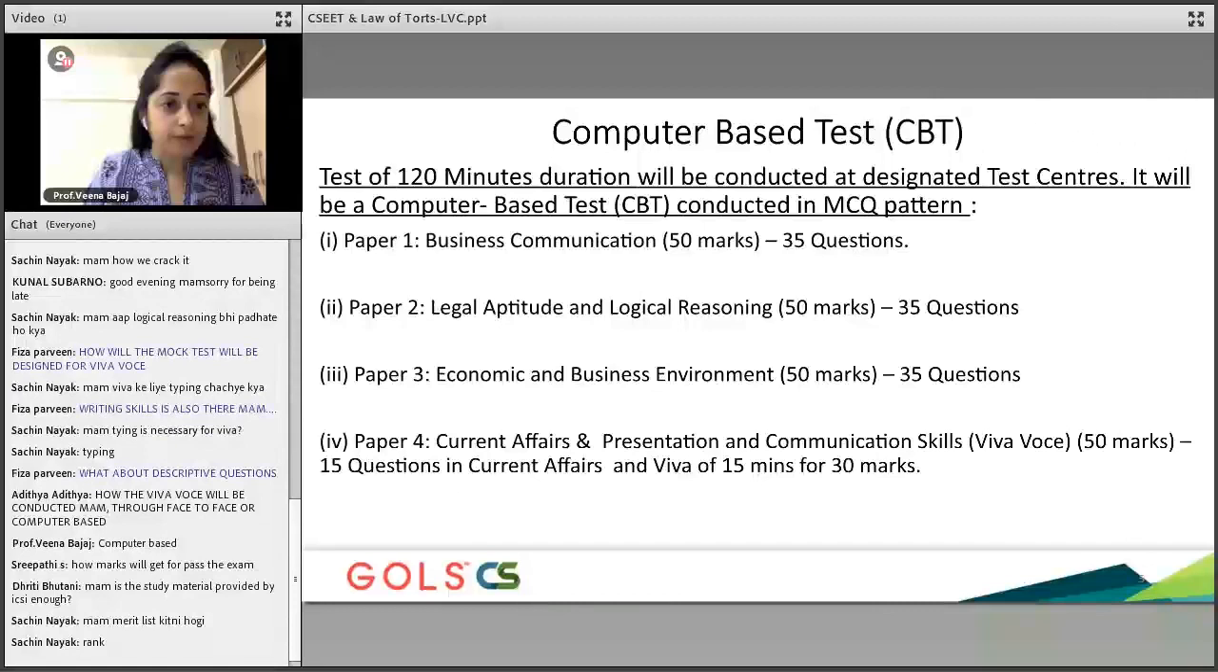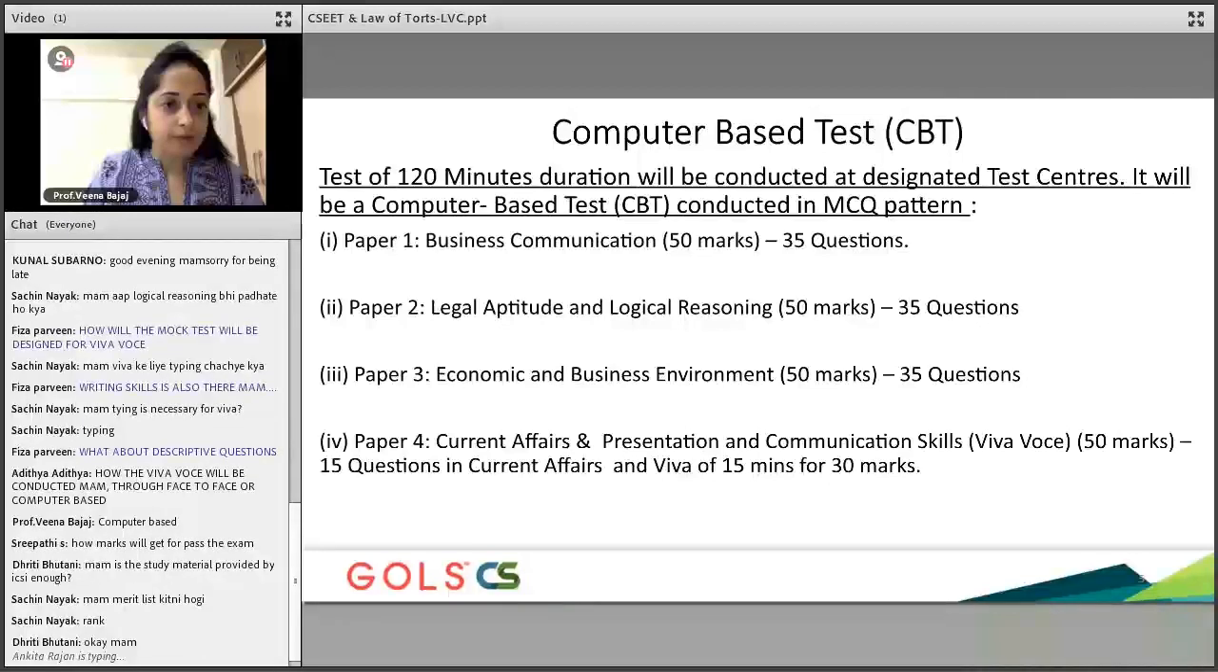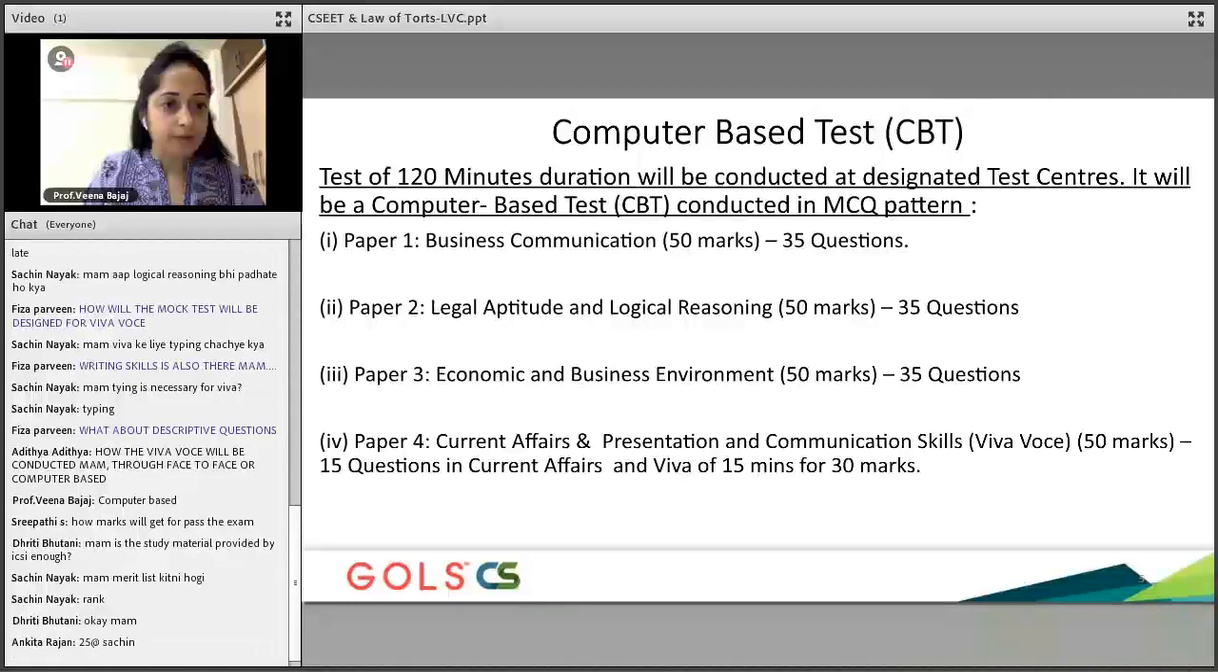Shripati, I'll just answer your question. Dhriti, yes, the study material which is provided by ICSI should be good, except for current affairs, where I would expect you to do a little bit of reading on the ongoing issues so that it becomes helpful. I have answered your question, Dhriti. Shripati, your question is still pending. I will answer it. Sachin, ma'am, how many in the merit list? Again, Sachin, it's very difficult for me to say how many would be in the merit list.